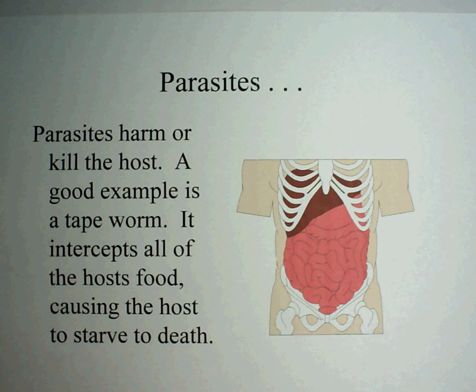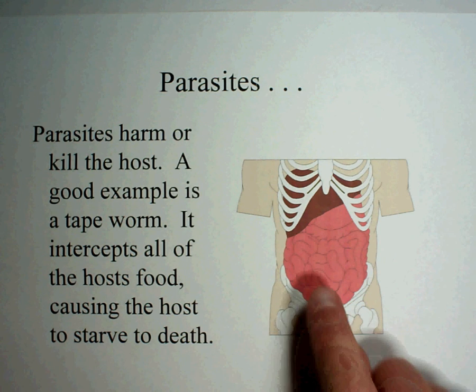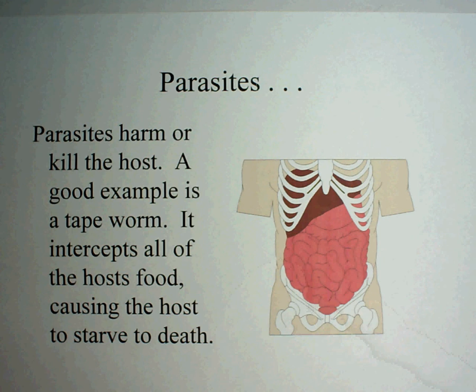It lives inside of humans. Now, it is not something typical for you and I to get, but if we went to certain parts of the world, if we are not careful with what we eat and drink, we can actually get the eggs of a tapeworm, and they'll actually grow inside your intestines. And what it actually does is, as you eat food, it steals the nutrients of the food from you, and so you would slowly starve to death while these grow inside of you.